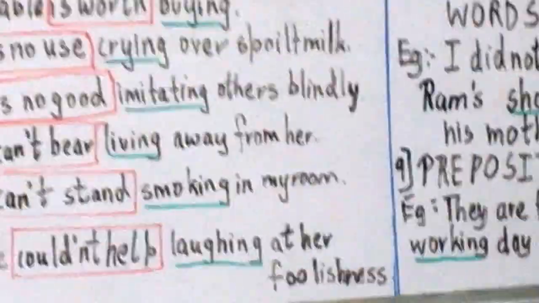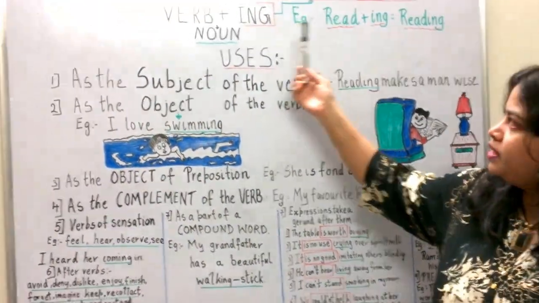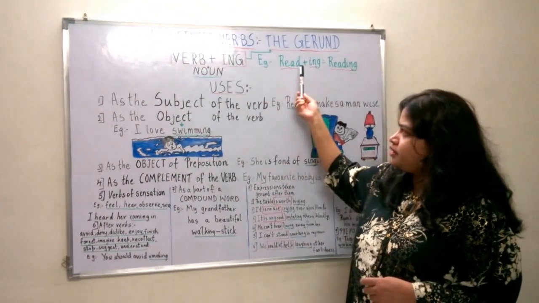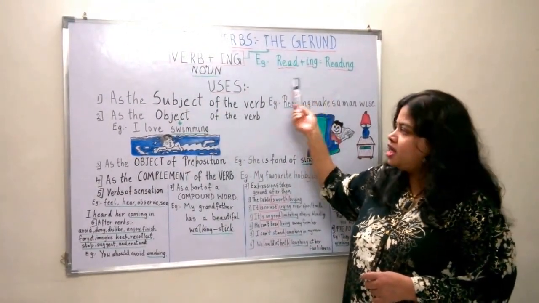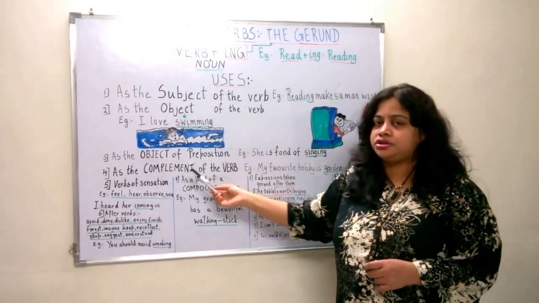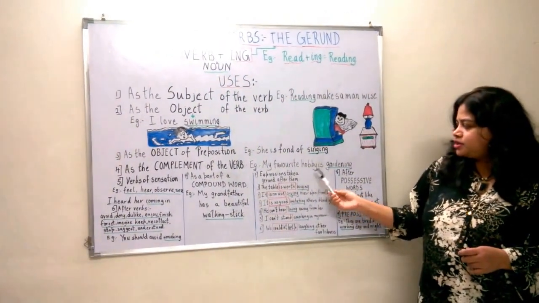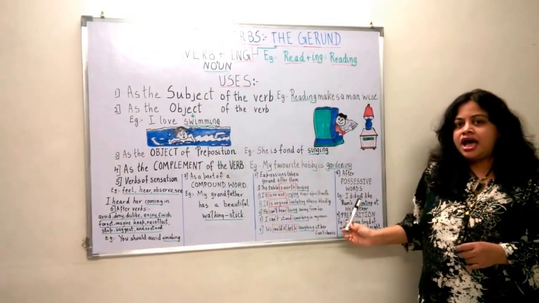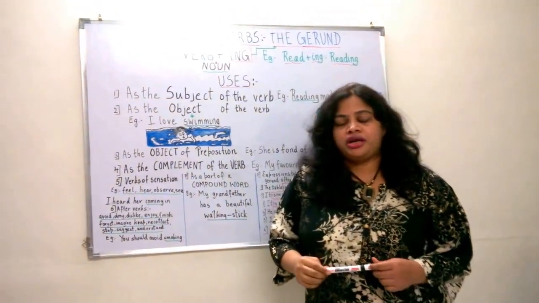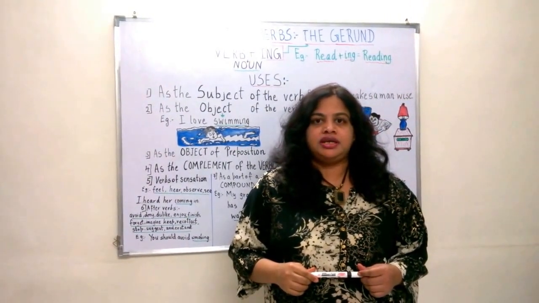So here we have completed the gerund. The ing form of the verb used as a noun is known as a gerund. We have written example, reading, and all the uses: subject, object, complement of the verb, object of preposition, certain verbs involving sensation, compound words, expressions, after possessive words, and prepositions. I hope you all understood about gerund, which is the second type of non-finite verbs.